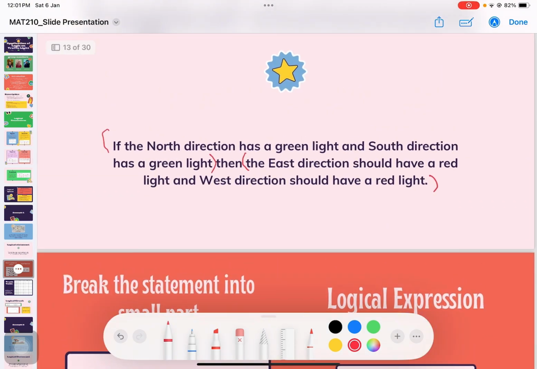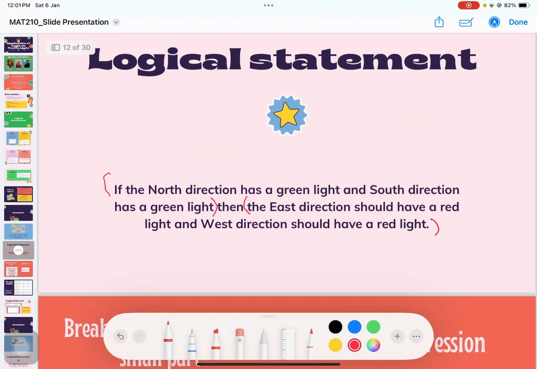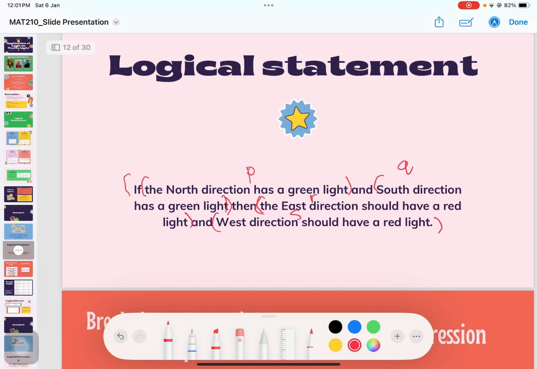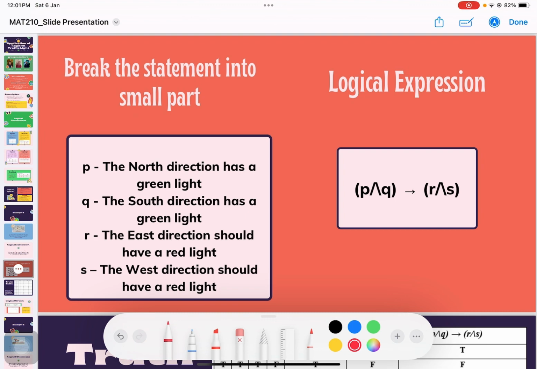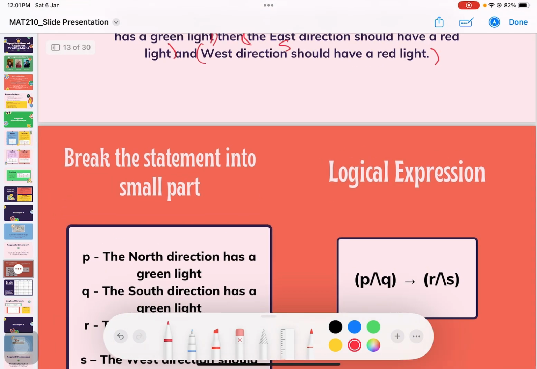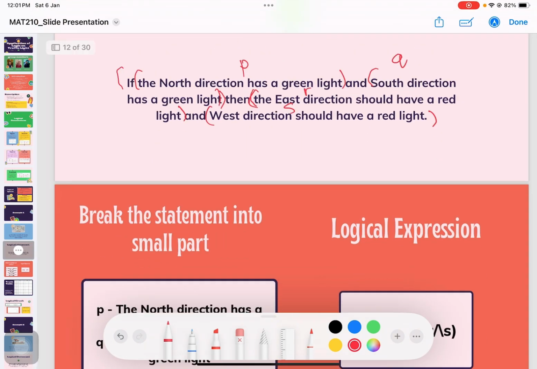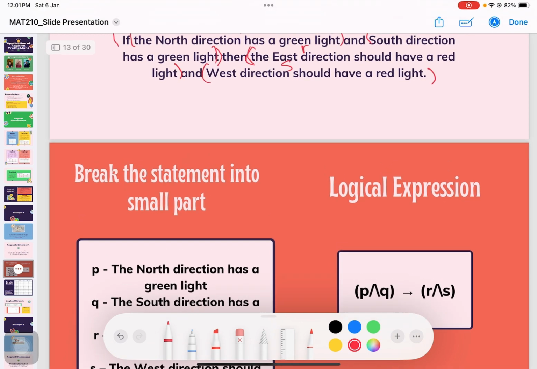From the statement, we can create four small statements, which are P, Q, R, and S. P is the north direction has a green light, Q is the south direction has a green light, R is the east direction should have a red light, and S is the west direction should have a red light. So from the logical statement, we must create the logical expression, which is P and Q implies R and S.